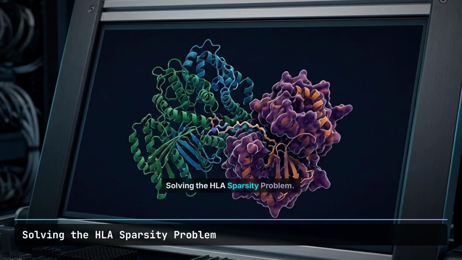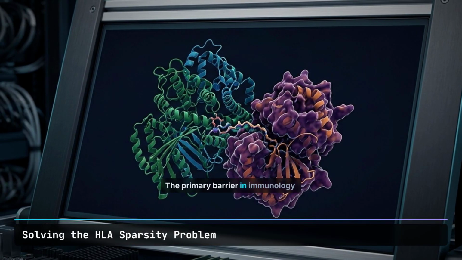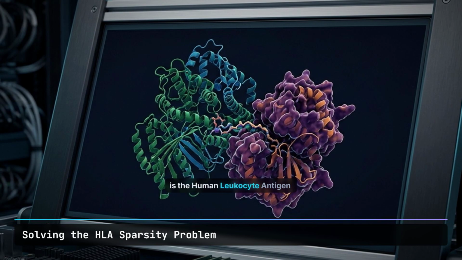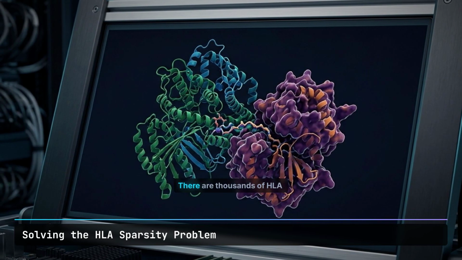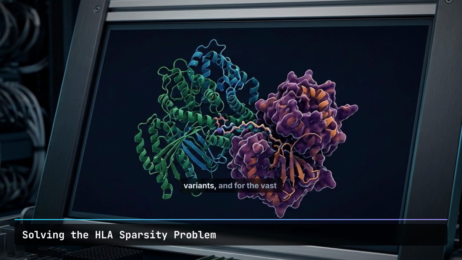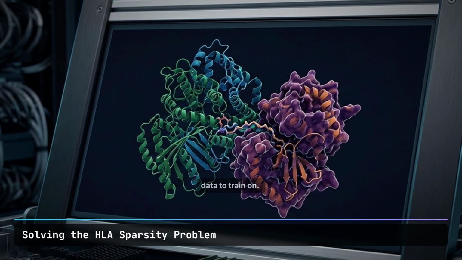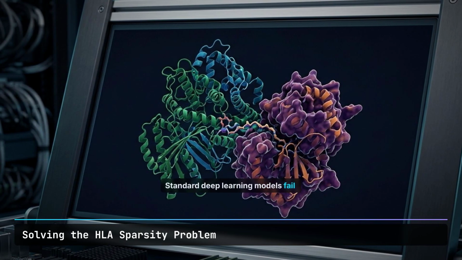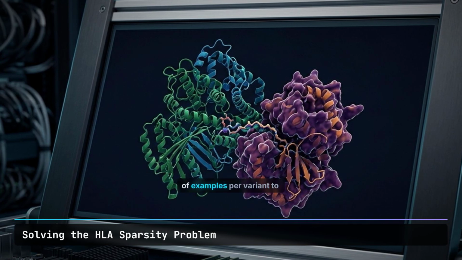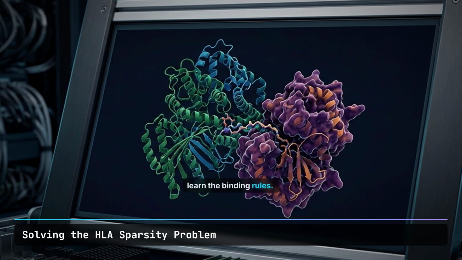Solving the HLA sparsity problem. The primary barrier in immunology is the human leukocyte antigen, or HLA. There are thousands of HLA variants, and for the vast majority, we have zero experimental data to train on. Standard deep learning models fail here because they require thousands of examples per variant to learn the binding rules.